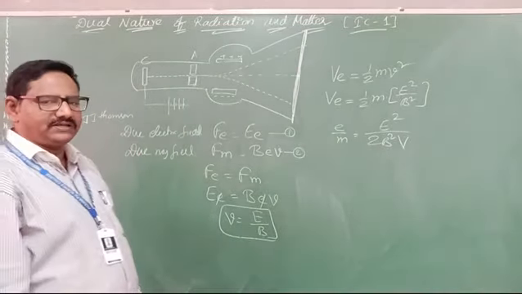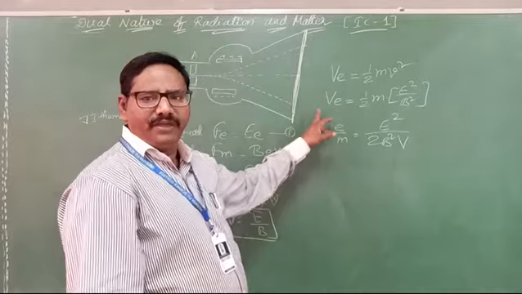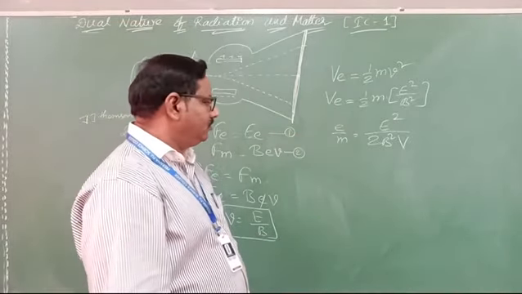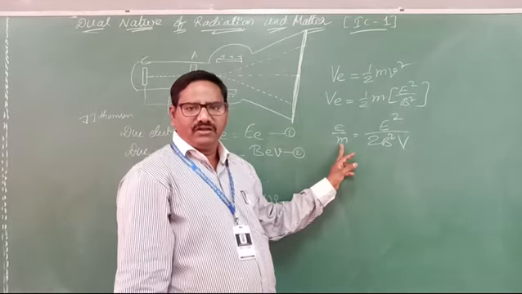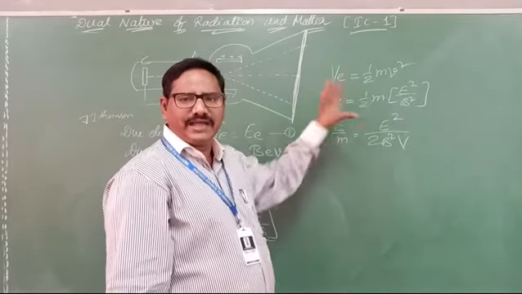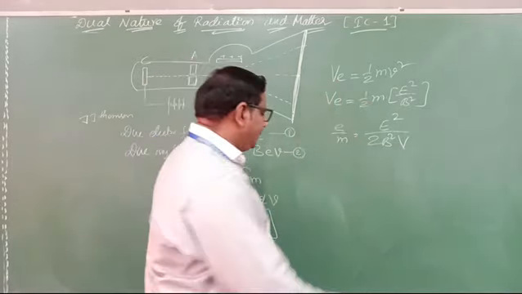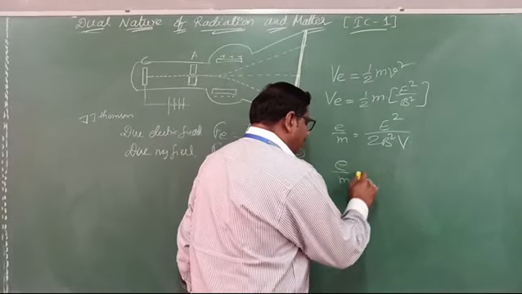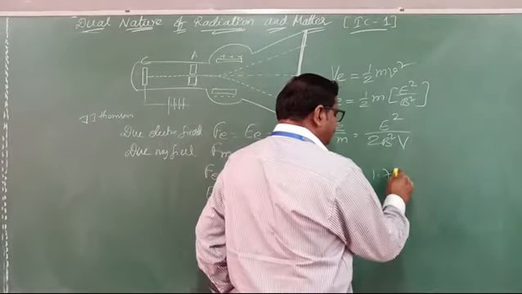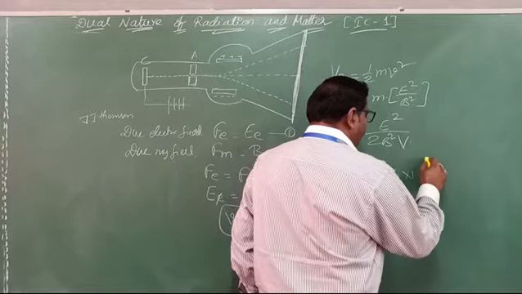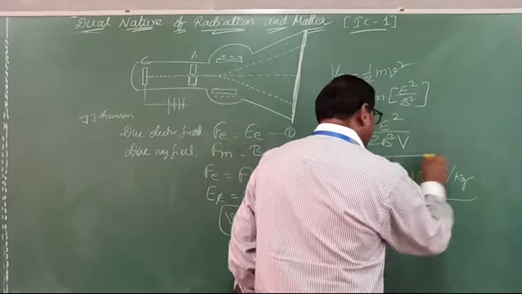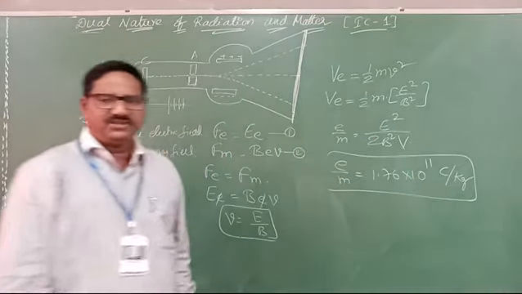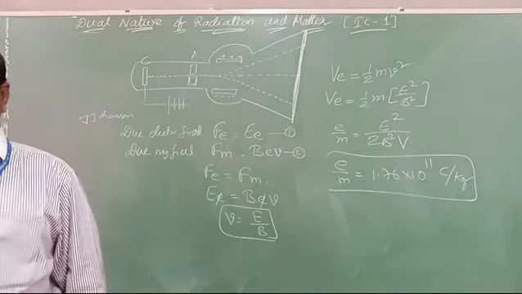That will be represented with e by m. e means charge of electron, and m is nothing but mass of electron. With respect to this experiment, they identified the specific charge of electron, that is 1.76 into 10 power 11 coulomb per kg. This is the specific charge of electron. He did remind that one.